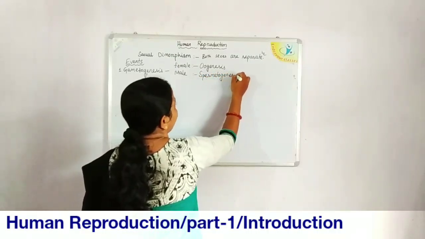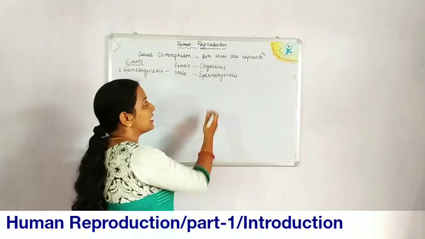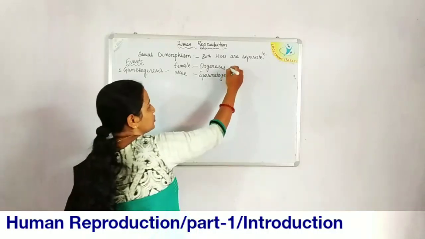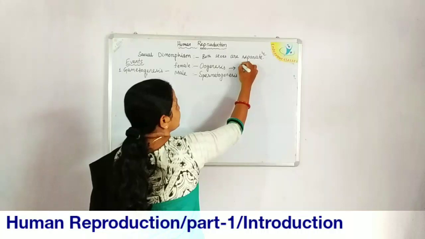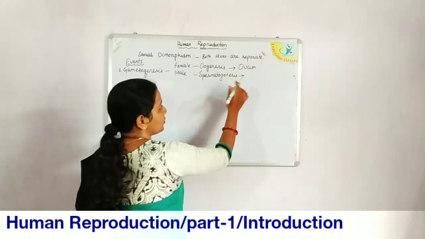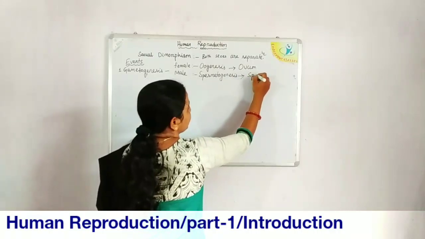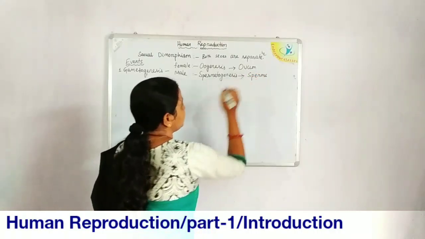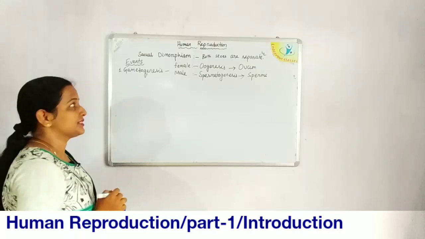At the end of these two processes, their respective gametes are produced. At the end of oogenesis, ovum is produced, which is the female gamete, and at the end of spermatogenesis, sperms are produced, which are the male gametes.